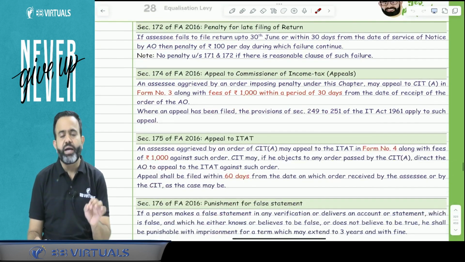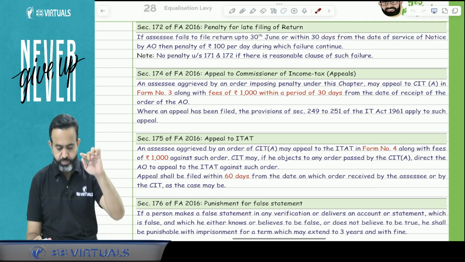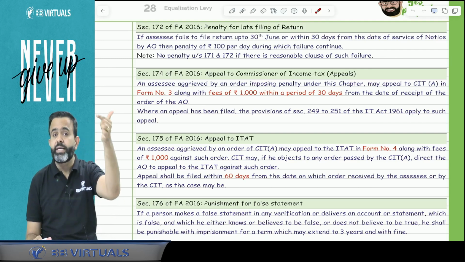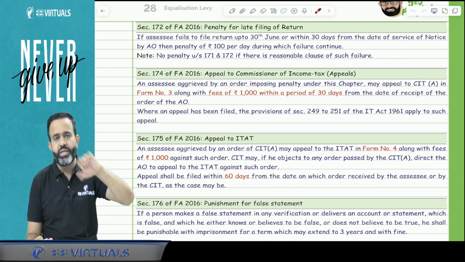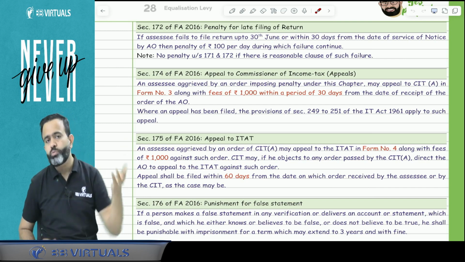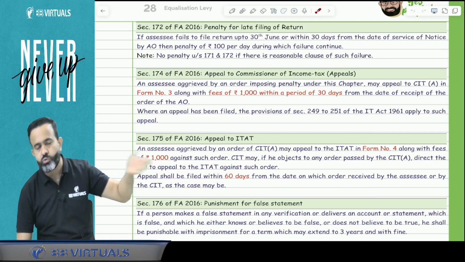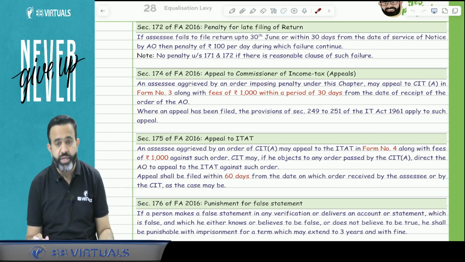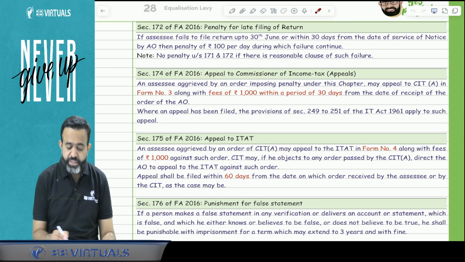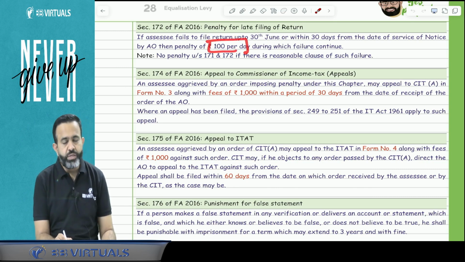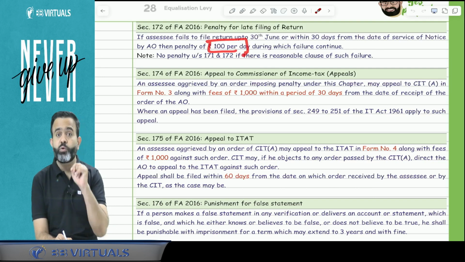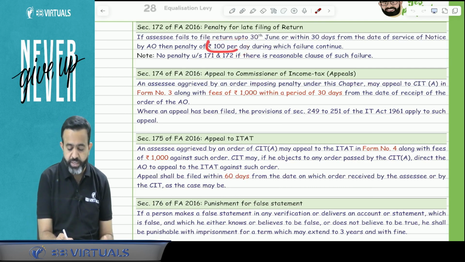Now the next part is guys, if you file a late return of the equalization levy, then what will happen? Because the return has to be filed by 30th June of the next year. So if you have not filed by 30th June of the next year, then after that, every day there will be a 100 rupees penalty. So after 30th June, or suppose, for example, the income tax officer asks you to file the equalization levy return and you have not filed within the 30 days, then after that there will be a 100 rupees penalty per day.